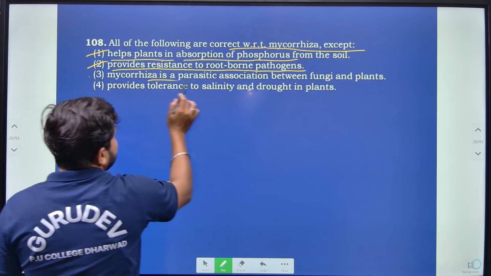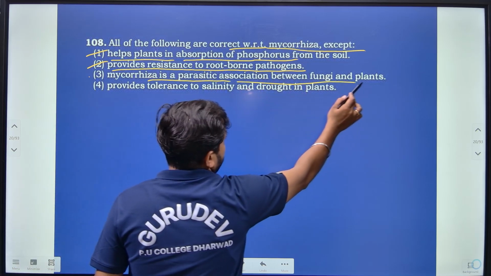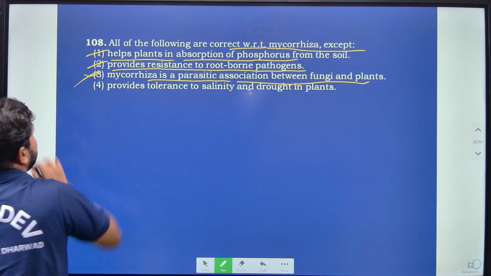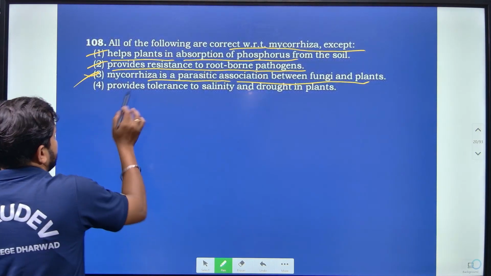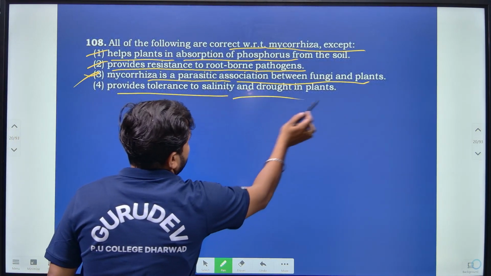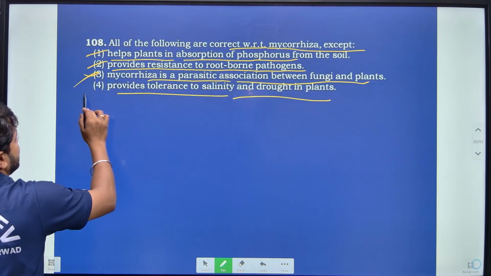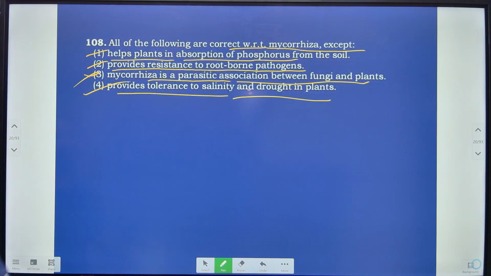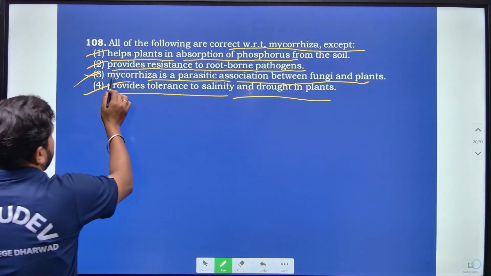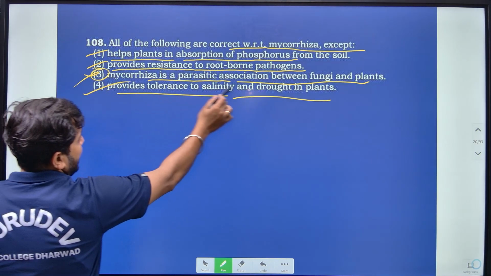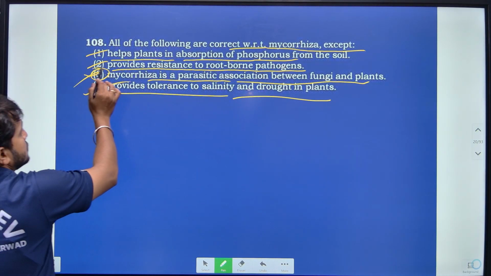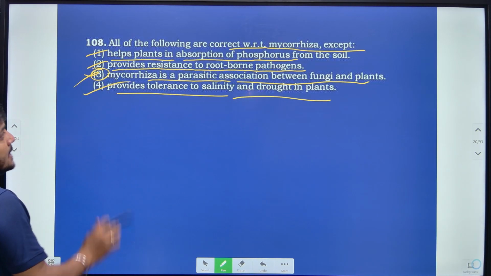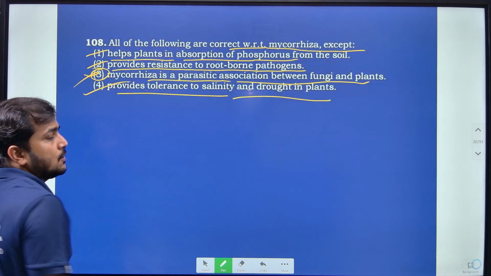Then, mycorrhiza is a parasitic association between fungi and plants. No, they are symbiotically associated with fungi and plants. It provides tolerance to salinity and drought in plants, and that is also correct. So here the incorrect one is that mycorrhiza is a parasitic association with fungi. It's a symbiotic association. So here option 3 is correct with respect to this question, right?